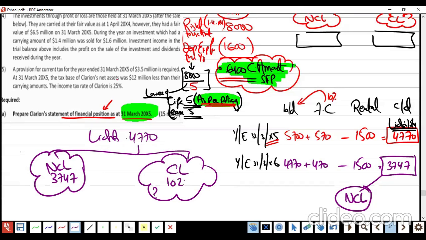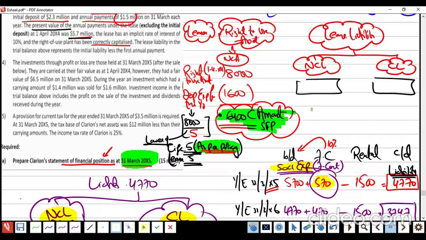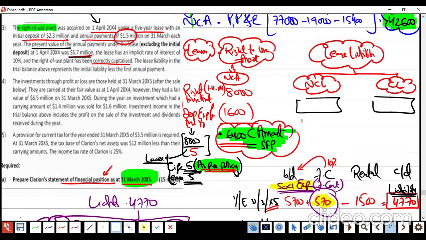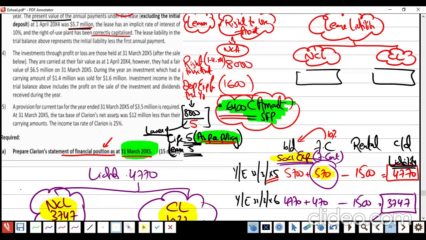1,023, and this is the SOCI expense, which is known as the finance cost, right or wrong? So that is my answer. That is my answer. And this one is the income statement answer. Okay. Any questions? No. Okay. Now the next note, which is about the investments.